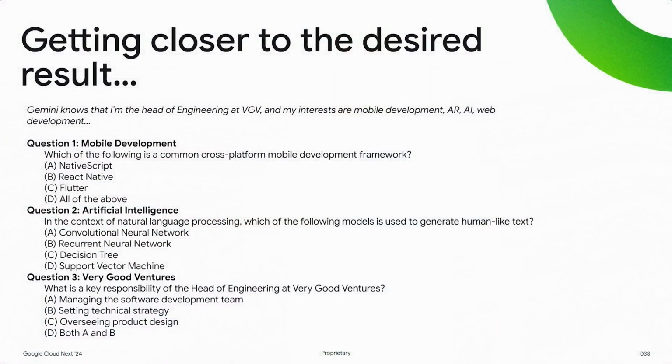So this is one example of a solution that we got from Gemini. At this point, Gemini knows that I'm the head of engineering at VGV, and that I can work on mobile development, augmented reality, artificial intelligence, whatnot, right? So it gave me the first question about mobile development. Which of the following is a common cross-platform mobile development framework? That said, it just gave me that, and it didn't tell me what the right answer is. I can answer a few of those, but I don't have infinite knowledge about all the questions in the world.